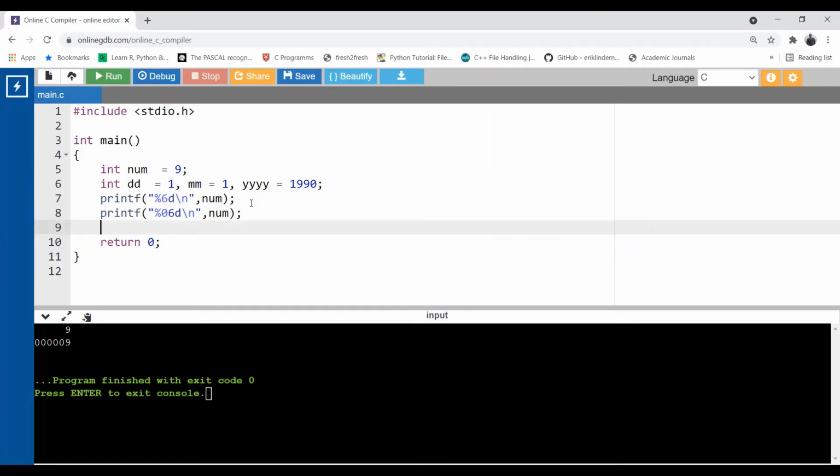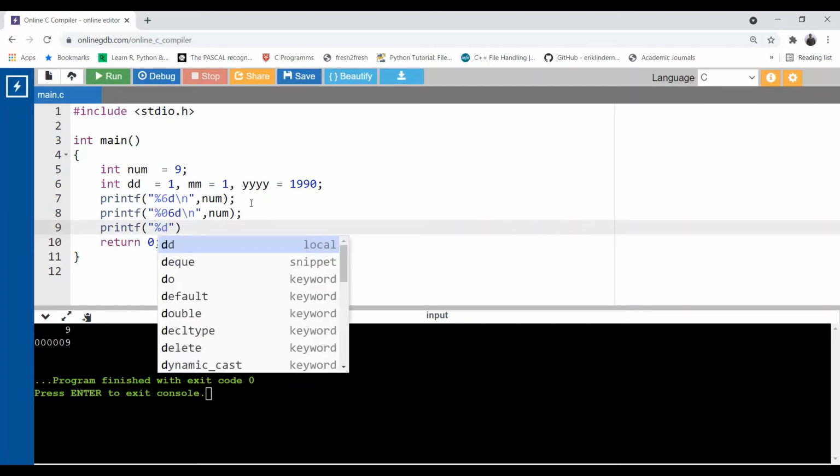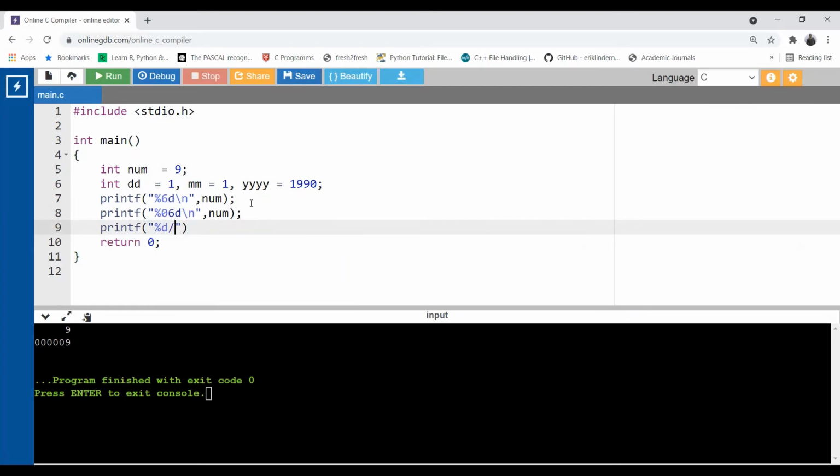Now if I print in general, printf %d / %d / %d, and use dd, mm, yyyy, it will print 1/1/1990.